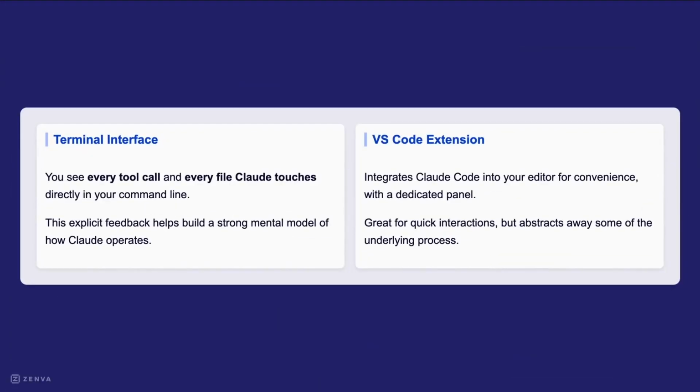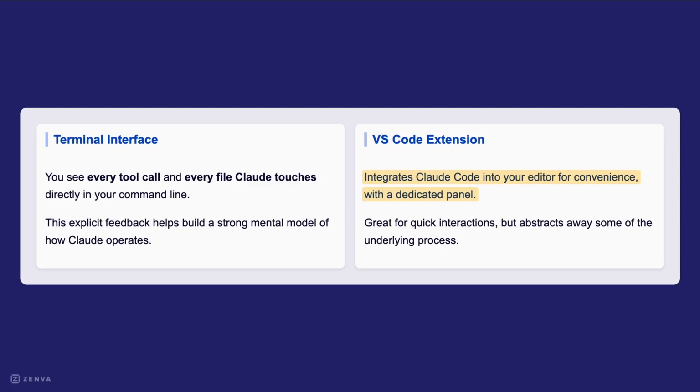Now that Claude Code is installed, let's talk about how you'll use it. You have 2 ways to direct your AI agent, and your choice affects what you see and learn. The first way, which we'll use today, is the terminal. With the terminal, you see everything, every tool call and every file Claude touches. There's also a VS Code extension for a more integrated experience.